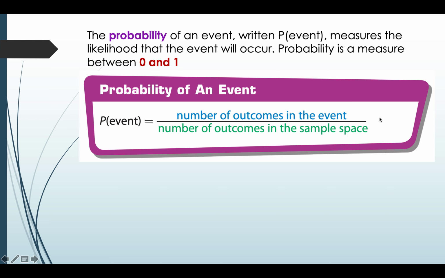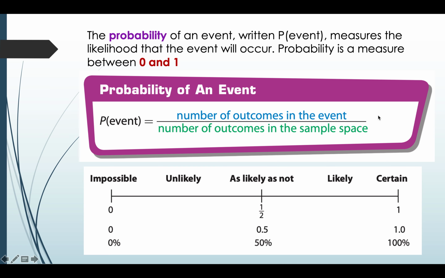I will show you an important chart. As I told you earlier, probability measures between 0 and 1, where 0 is called impossible, which means there is no chance for that event to occur, and 1 means there is a 100% chance that the event will occur, which is called certain.